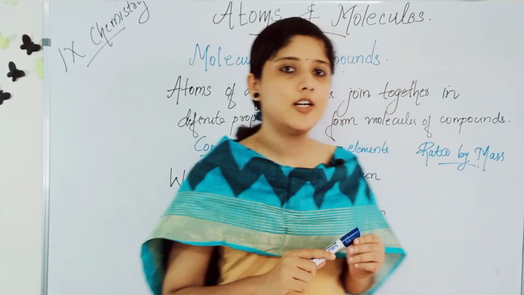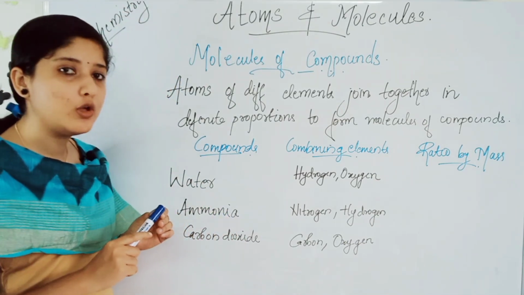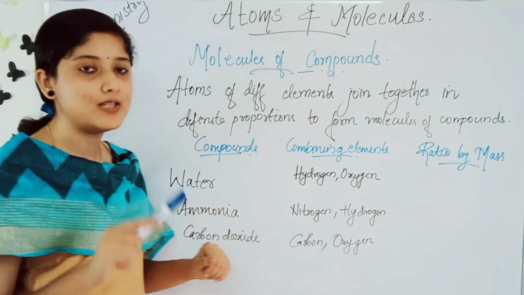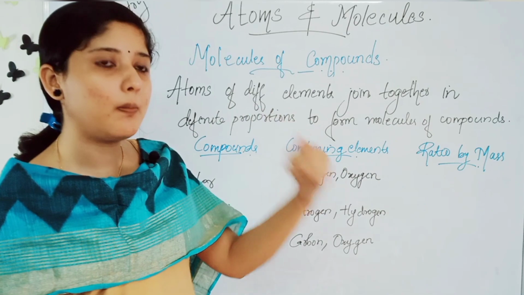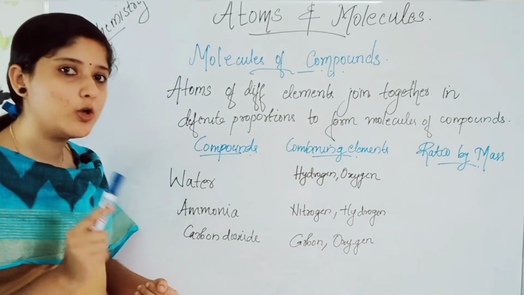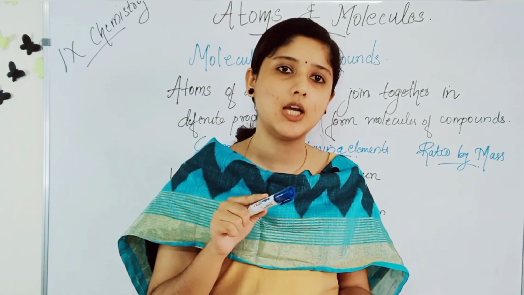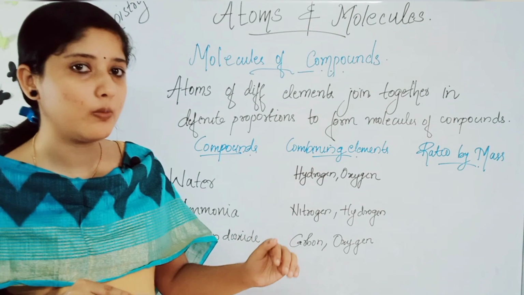First, let's learn about molecules of compounds. What are molecules of compounds? Atoms of different elements join together in a definite proportion to form what? Molecules of compounds. Atoms of different elements, they join together in a fixed proportion to form molecules of compounds.